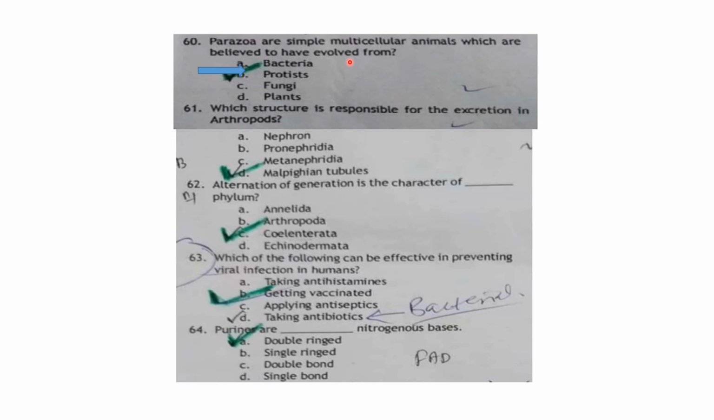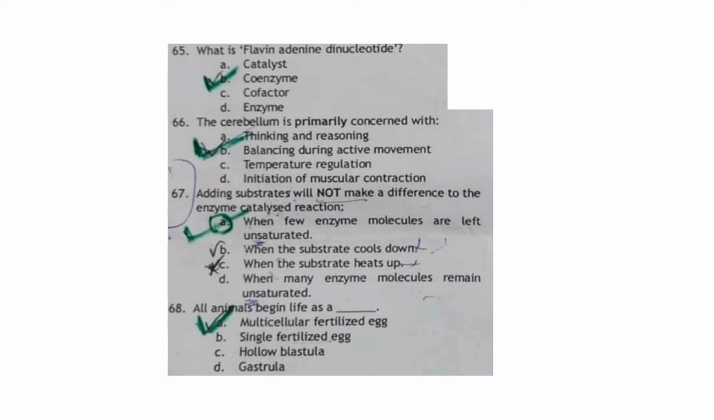Which structure is responsible for the excretion in arthropods? So Malpighian tubules. Alternation of generation is the character of the phylum Coelenterates. Which of the following can be effective in preventing viral infection in human? It is mainly by getting vaccination. So get vaccinated. Purines are the double ring nitrogenous bases. What is the flavin adenine dinucleotide? It is a coenzyme.